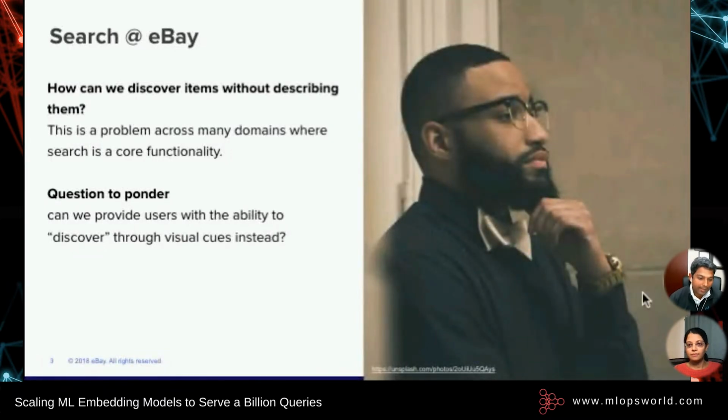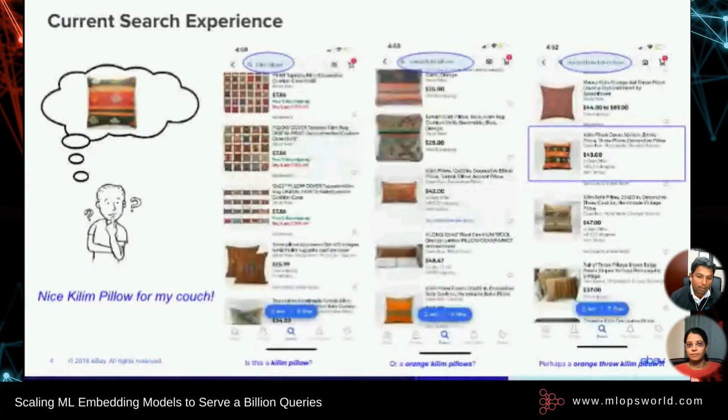Just to illustrate an example, think about this user. They want to buy a particular pillow for their couch. They try different queries: kilim pillow, orange kilim pillow, throw pillow, orange kilim throw pillows, but they don't get good results. They get items which look very similar to what they want, but not the actual one they are looking for, right? And this is not an eBay-specific problem. This is not a new problem as well. But this is a problem that you will find in any application where search is a core functionality, right? So how do we approach this?